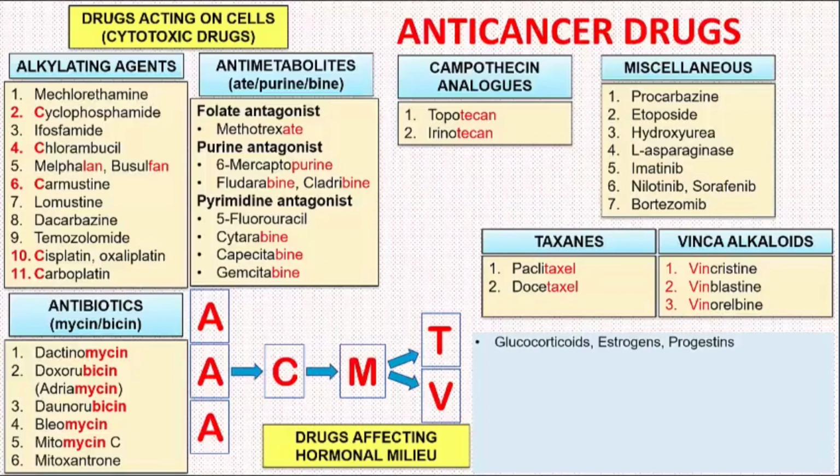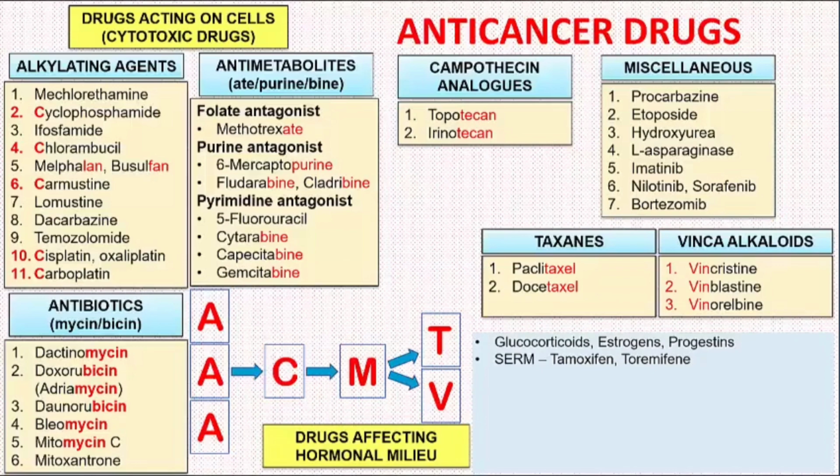So in this group, we have glucocorticoids, estrogens, progestins, SERMs or selective estrogen receptor modulators such as tamoxifen, toremifene. The SERMs I have already talked about in one of my previous videos.